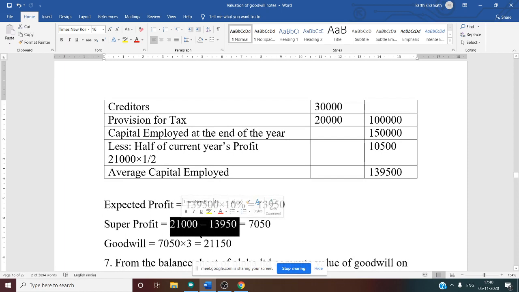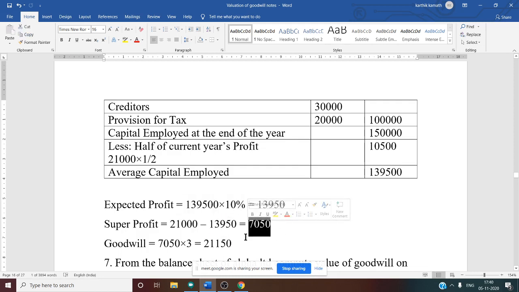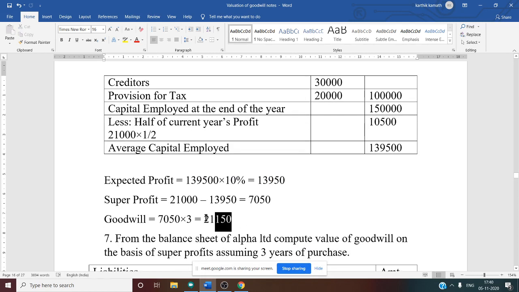Then super profit, actual profit minus expected profit. Actual profit we know 21,000. Expected profit is 13,950. So super profit is 7,050. This is our super profit. Next there is goodwill. Goodwill is equal to super profit into years of purchase. So super profit answer into 3. You will get goodwill as 21,150. This is the final answer.